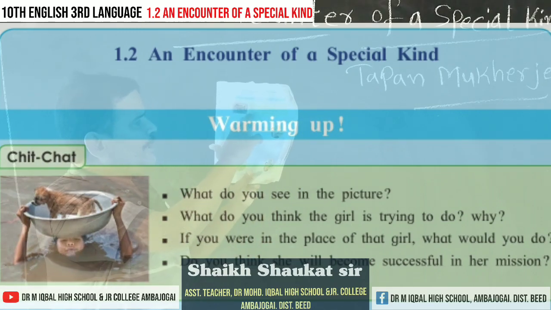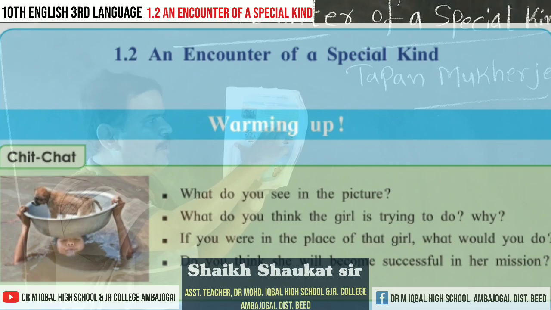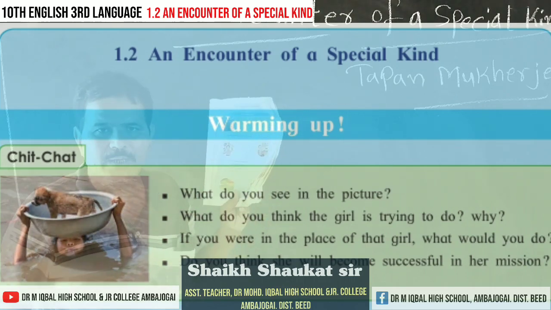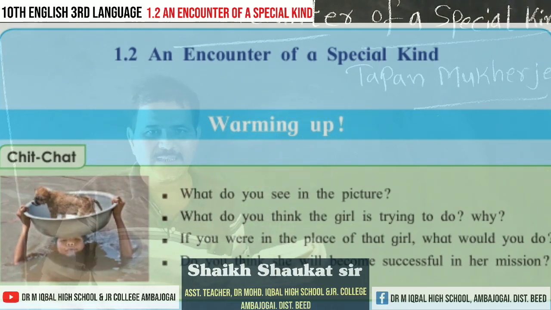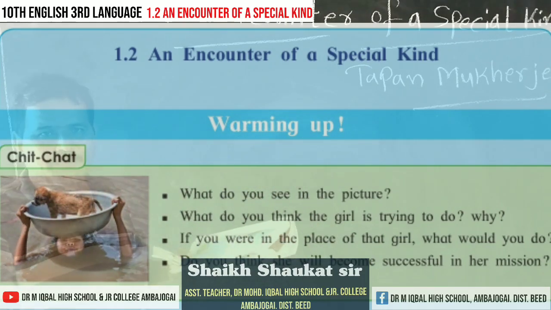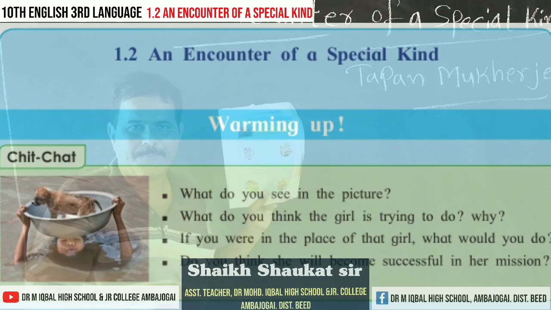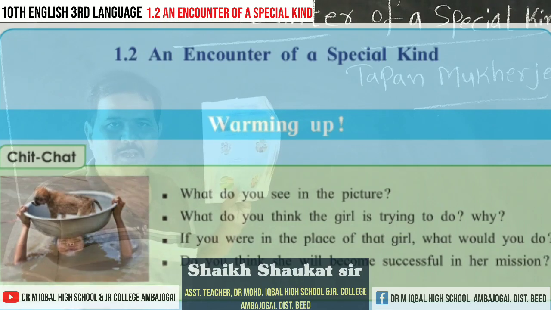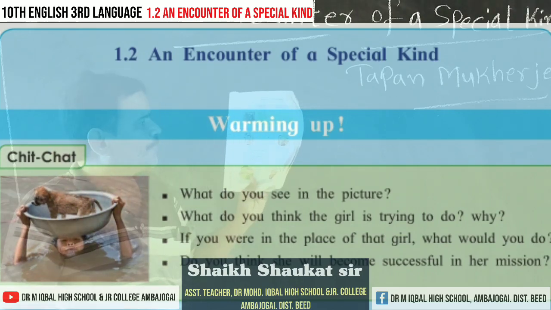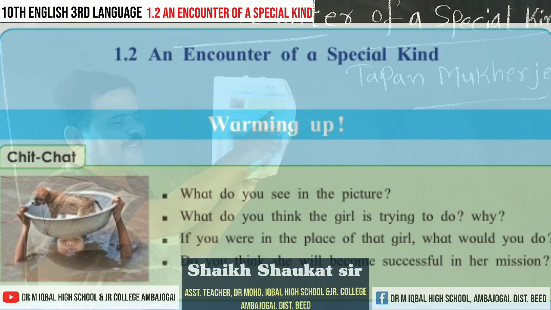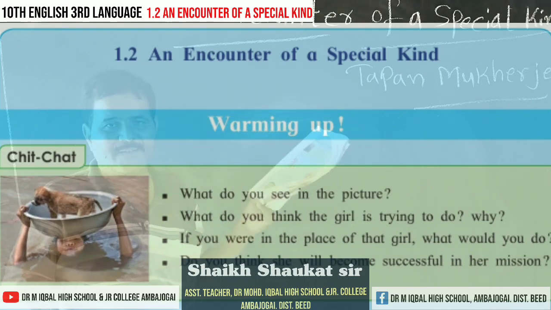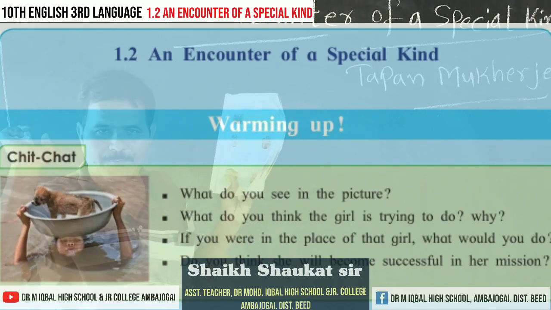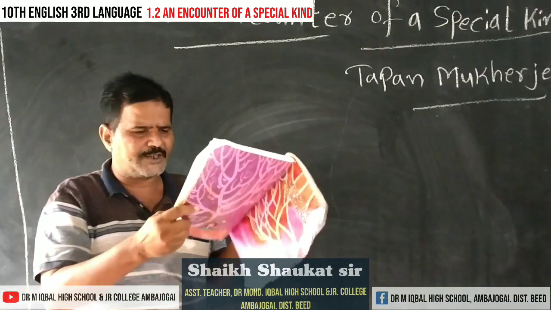Then third question is, if you were in the place of that girl, what would you do? What will be your response? I think we may answer in this way, that I may also do the same work the girl is doing, or I may also try to save the puppy. Do you think she will become successful in her mission? Yes, I think she will definitely be successful in her mission. So these are some of the questions based on the chit chat activity.